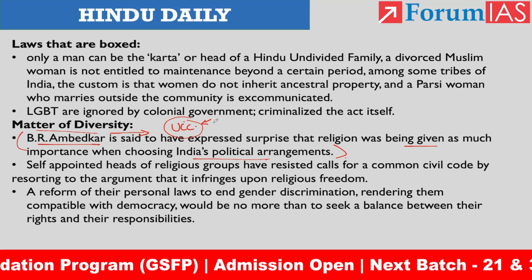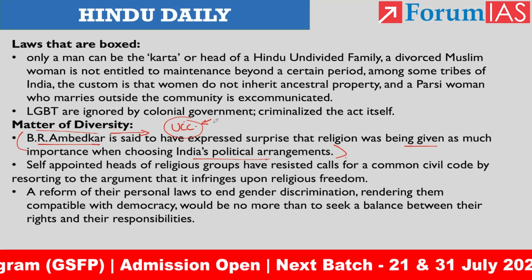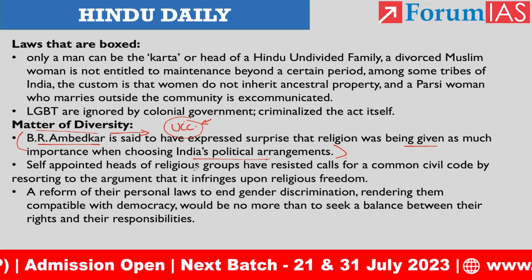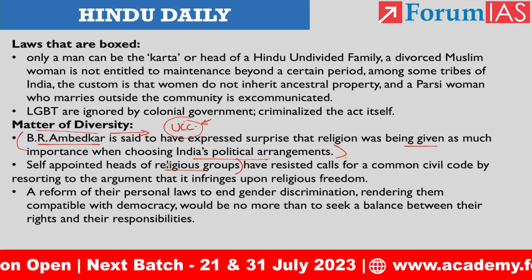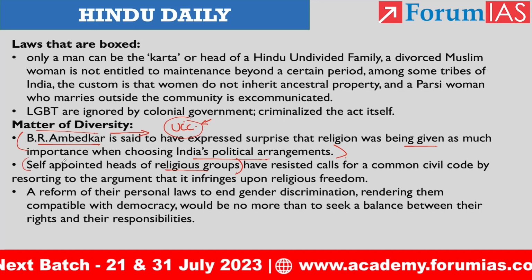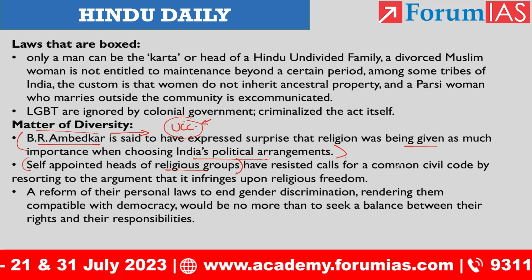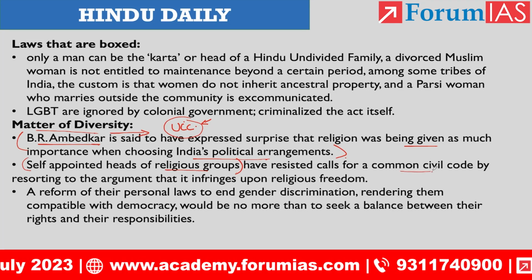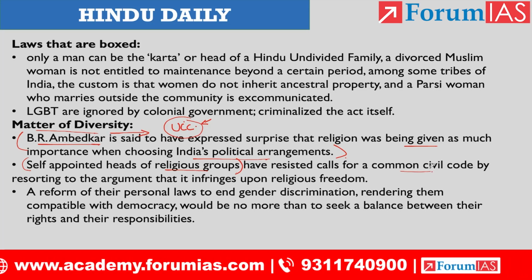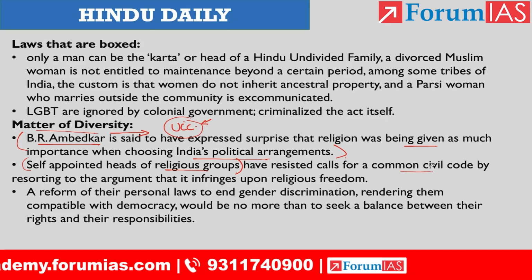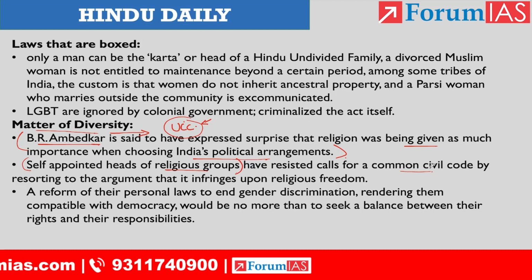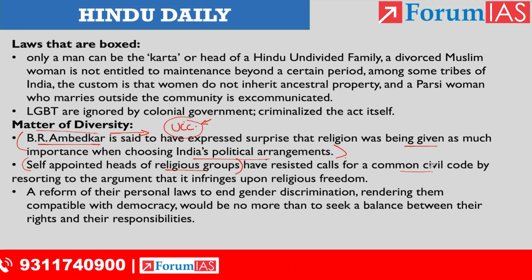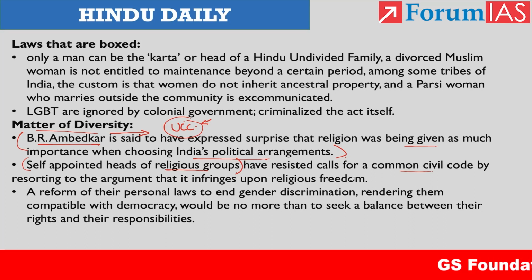But whenever the government comes up with a Uniform Civil Code, the self-appointed heads of the religious groups, which means the priest community in each and every religion, right? They actually resisted calls for a common civil code. They had stated, in the past also, that it will take a toll on their religious freedom. But we can't allow anything to happen at the cost of women's freedom and rights, right? So this is the author's opinion in this portion.